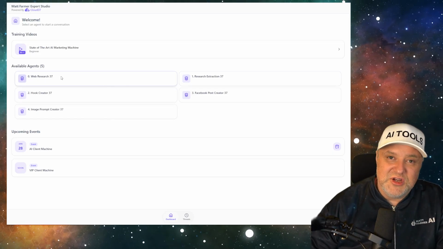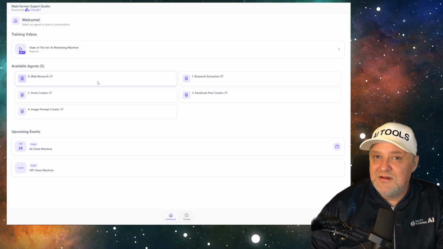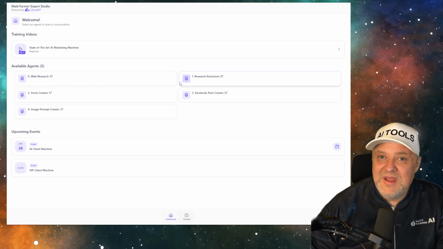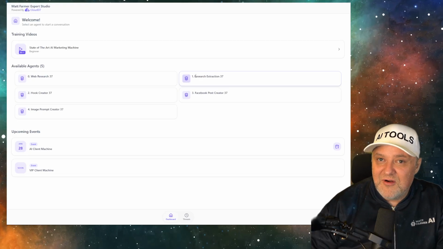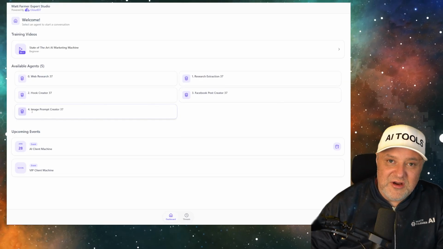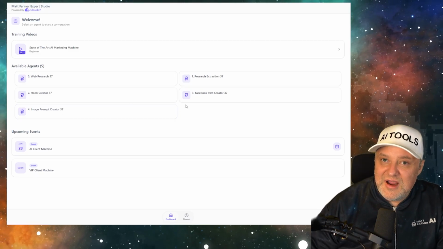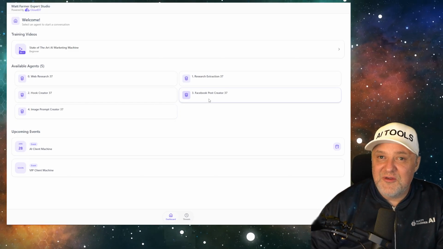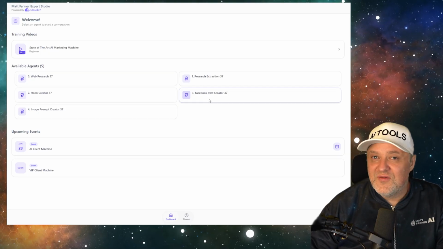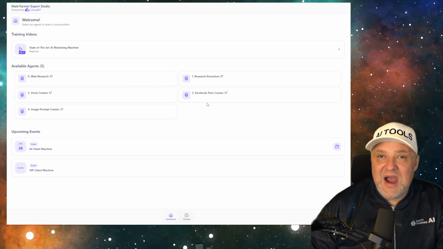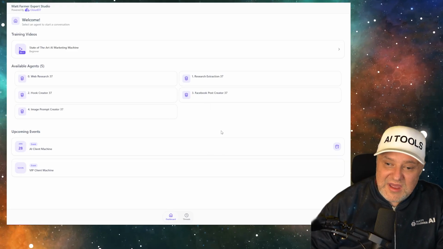Very simple. So just start on the very first agent, titled Agent 0, Web Research 37. And then you can see we go to Web Extract or Research Extraction, the Hook Creator, the Facebook Post Generator, and the Image Prompt Creator. These are all set up. They're all prompted with what I use personally. I did generalize them a bit. So of course mine are a little bit more trained on my style, but you still get my structure and format of the actual post.